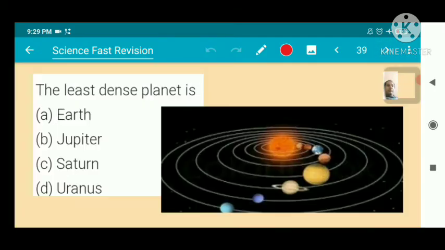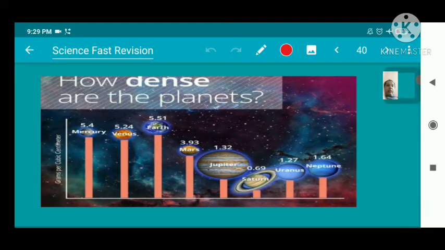The least dense planet, which is Saturn. You can see it here. How dense are the planets? Saturn is 0.69, so it is the least dense planet, and Earth is the most dense planet. Earth is number one, second Mercury, and at last Saturn.